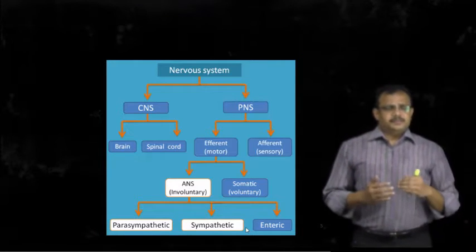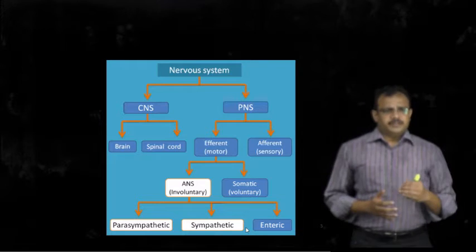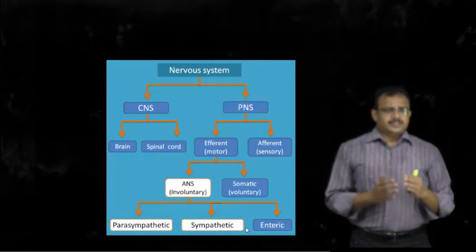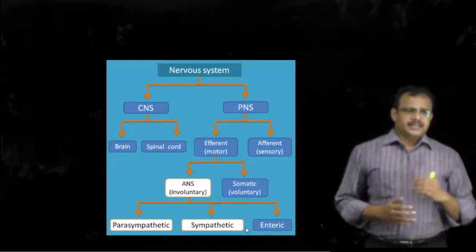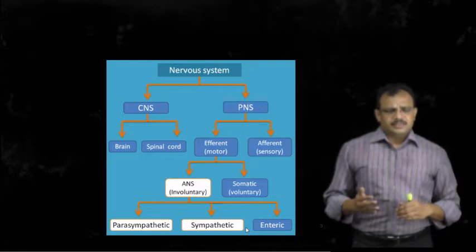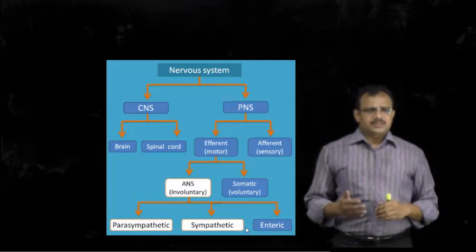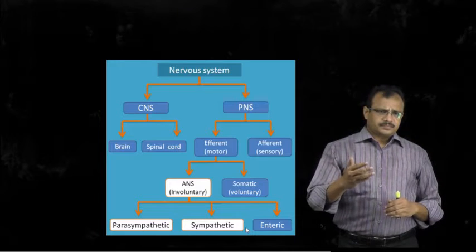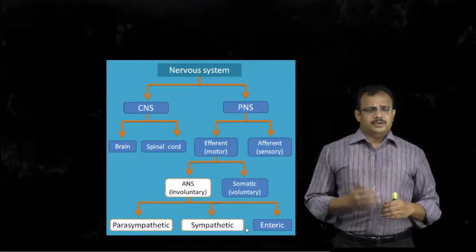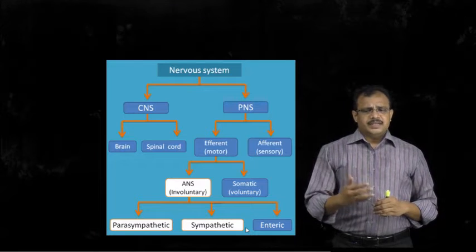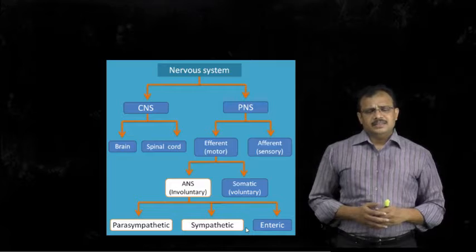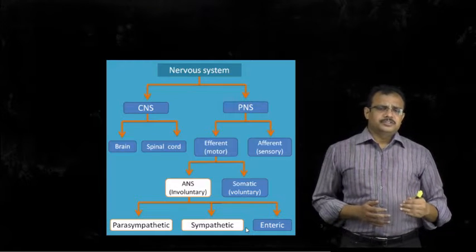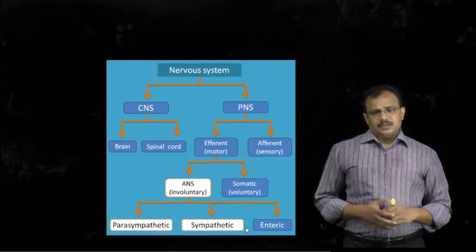The motor nerves or efferent nervous system can once again be categorized into the autonomic nervous system and the somatic nervous system. The autonomic nervous system means those nerves supplied to the organs under involuntary control, whereas somatic nerves are supplied to the organs under voluntary control.